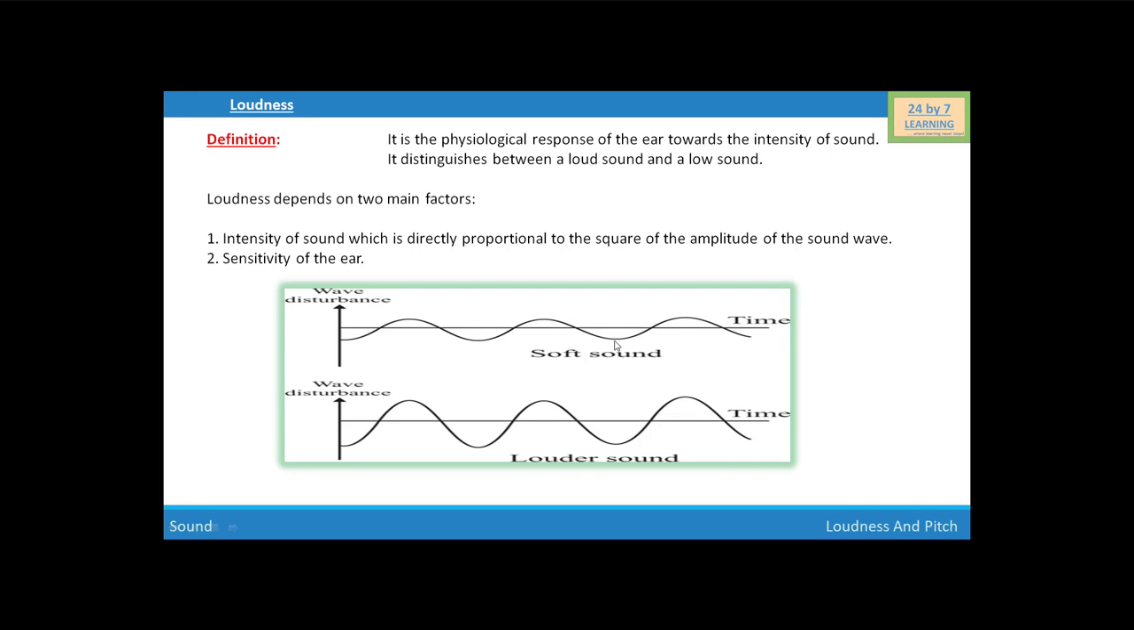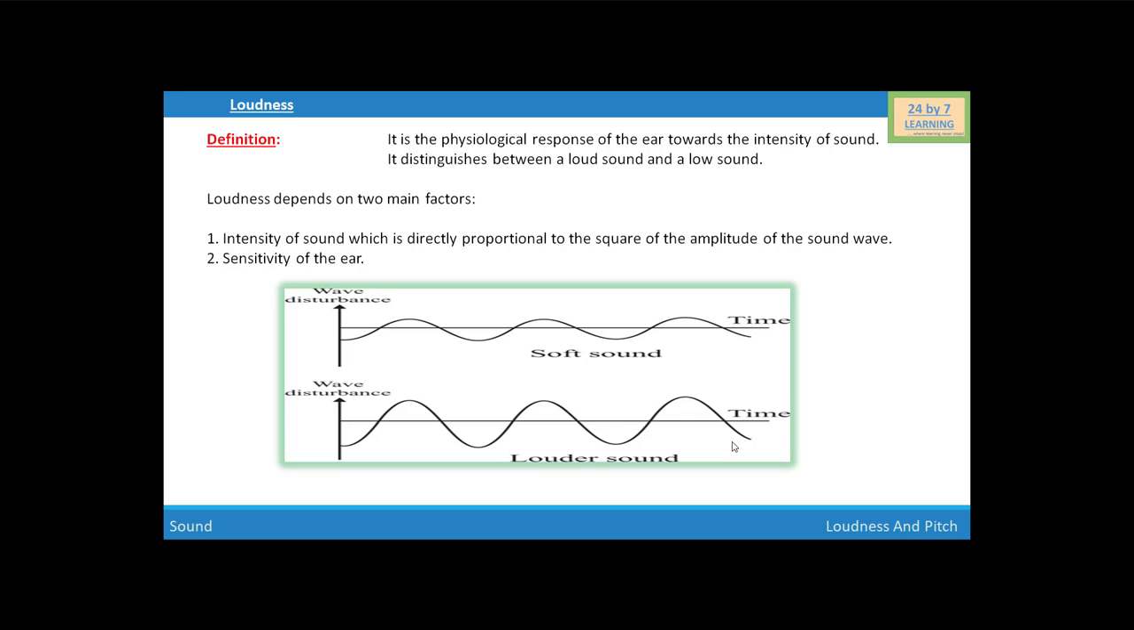If you see this figure, this shows the wave shape of the loud sound and the soft sound. Soft sound has a small amplitude. That's why it also possesses a small intensity. And louder sound has high amplitude and it also possesses high intensity. That means loudness depends on the intensity of the sound.